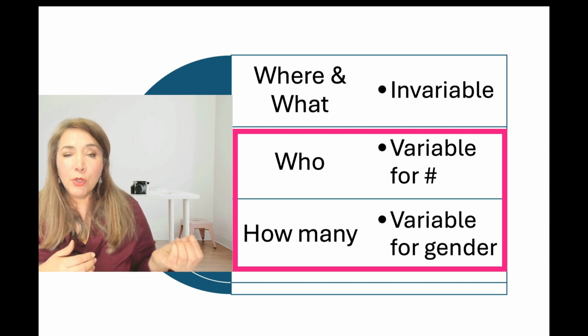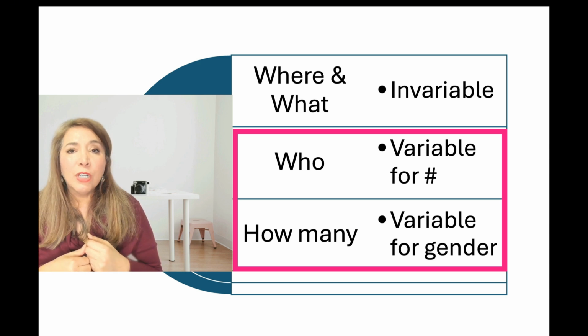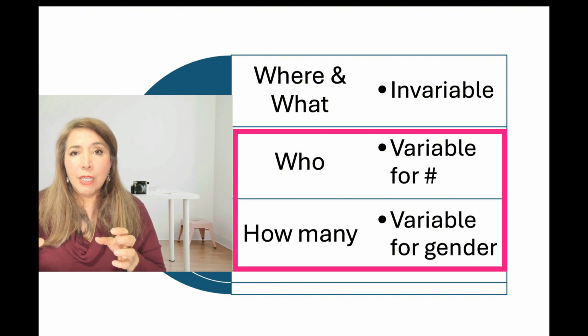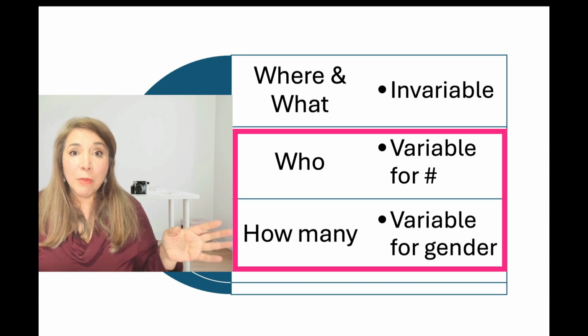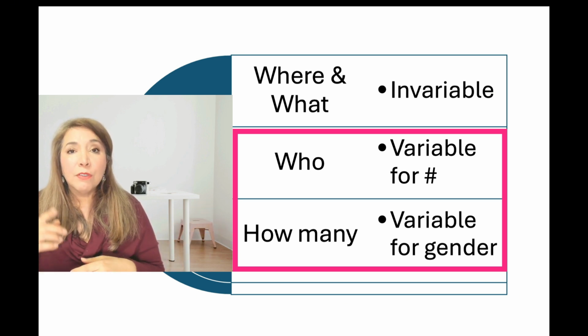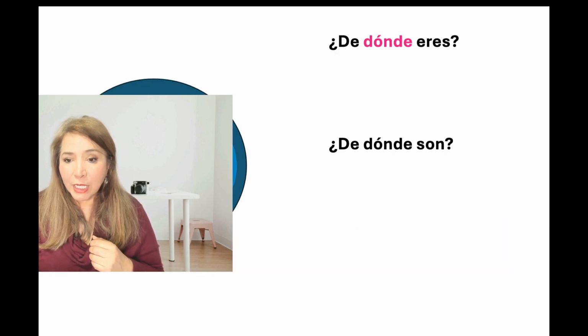For who, we only change it if we are asking about many things versus just one thing, so singular, plural. Versus for how many, we have to think about gender. It'll be more clear when you see examples. So let's go ahead and get started.